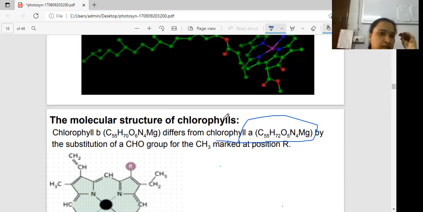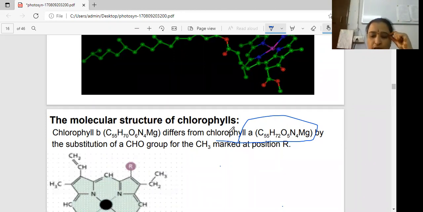What is asked in the examination time? They can give four options, and if you miss any one number in this one. That's why keep this in your mind and practice this one. A is C55, H72, O5, N4, Mg. B is the same, but except here H70, O6. These are the two differences between A and B.